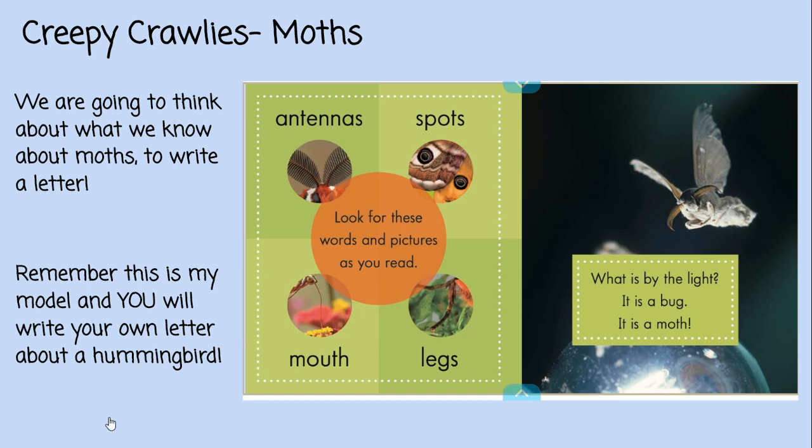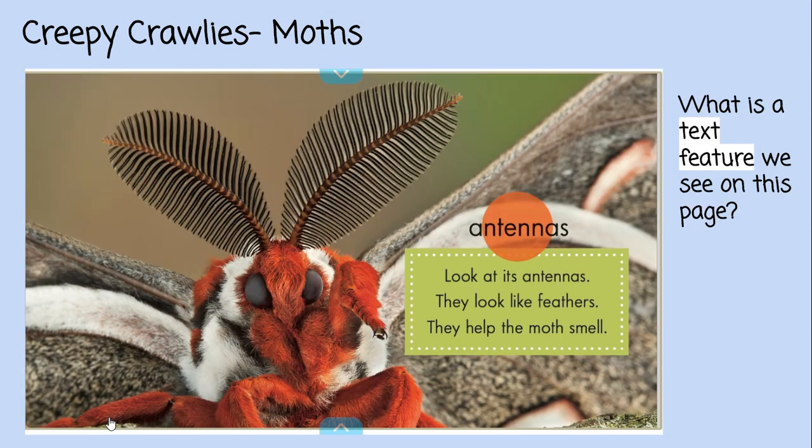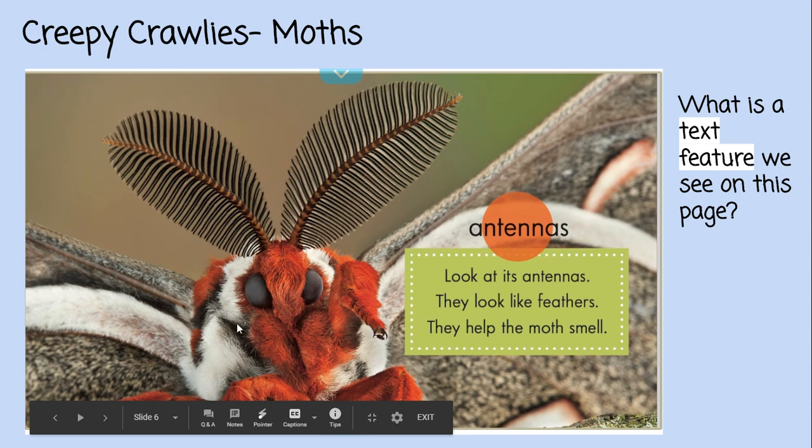So, antenna, spots, mouth, and legs. Look for these words and pictures as you read. What is by the light? Is it a bug? Is it a moth? A small moth can fit on your fingernail. A big moth is bigger than your hand. Antennas. I love this moth. I think he's really cute. He's weird looking. You can see the eyes so clearly, and look at the furry body he has. And look at these antennas.